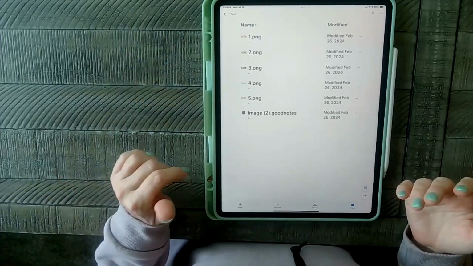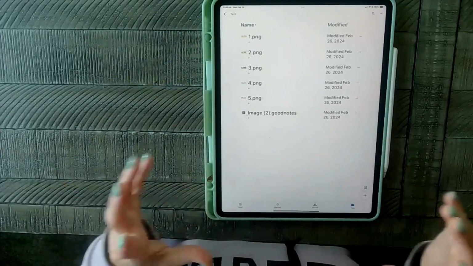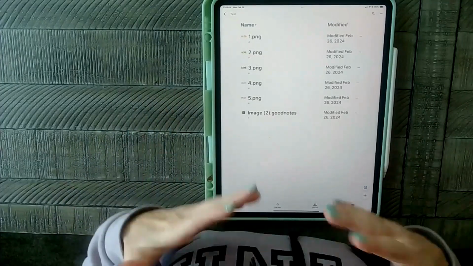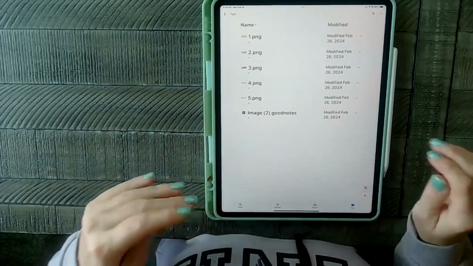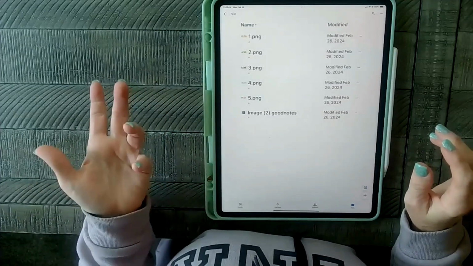But that's basically it. Again, if you're going to be selling sticker packs, you definitely want to put them in the GoodNotes format, but you should also include the other formats as well.